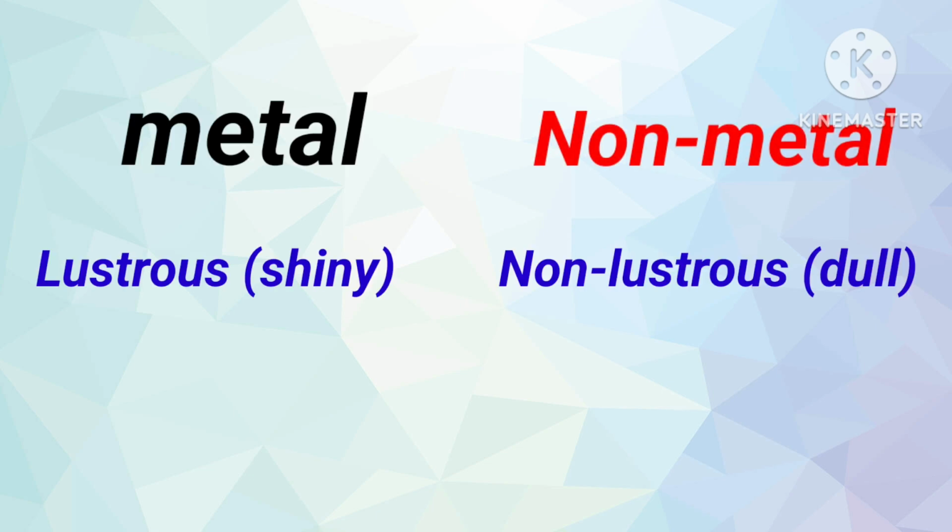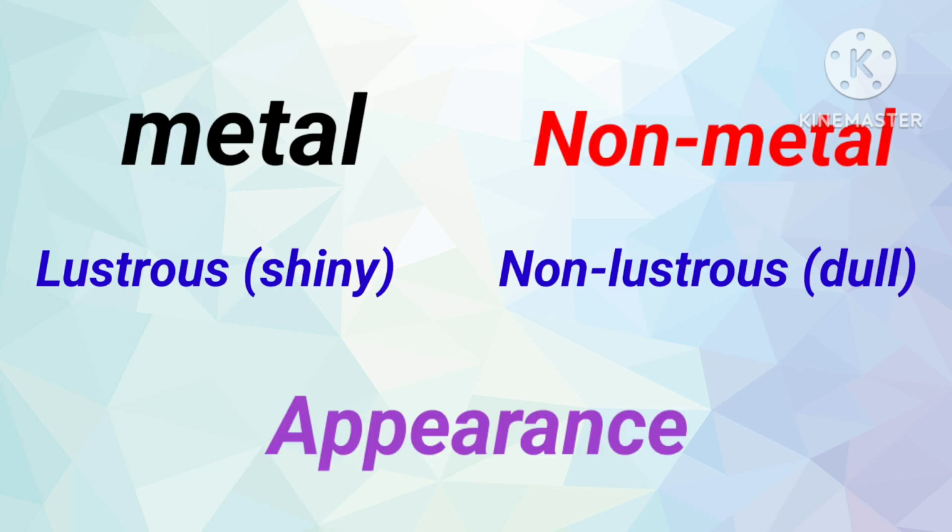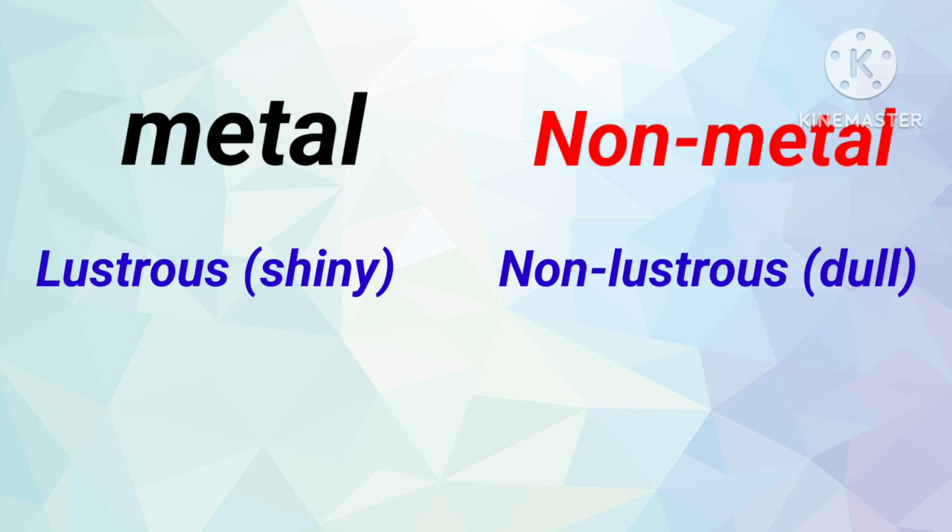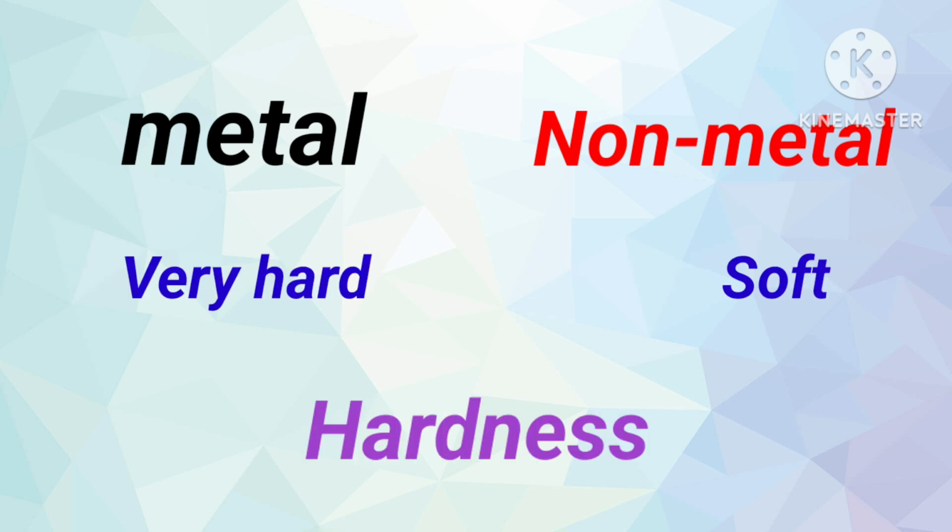Let's go. Non-metals, metals. Metals are shiny and non-metals are non-lustrous or dull, based on the appearance. Based on how it looks, metals look very shiny and non-metals may not shine. You could have observed that an iron rod is very shiny, and if it is carbon, it may not give this shining.